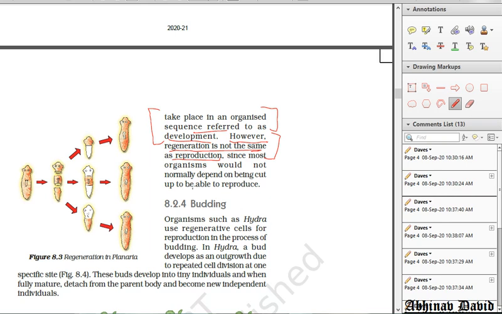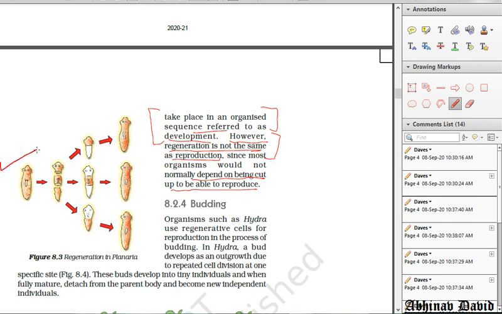Because every organism does not depend on being cut to be able to reproduce. Like, we cannot cut our finger and produce a new organism. Every organism cannot simply be cut and form a new individual organism. So it takes place in only a few organisms, in simple ones, and it is accidental. It is not taking place in complex organisms.